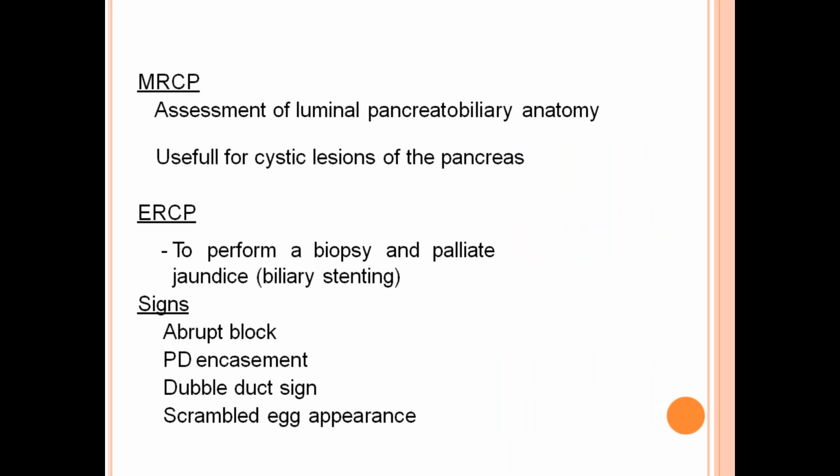MRCP, magnetic resonance cholangiopancreatogram. Assessment of luminal pancreaticobiliary anatomy. Useful for the cystic neoplasms of the pancreas.